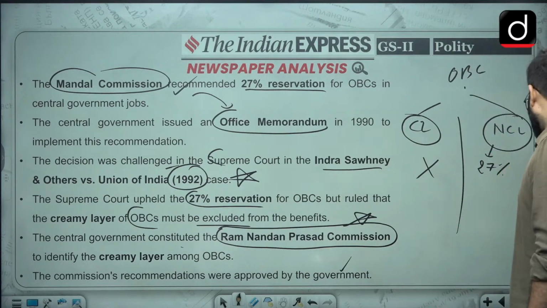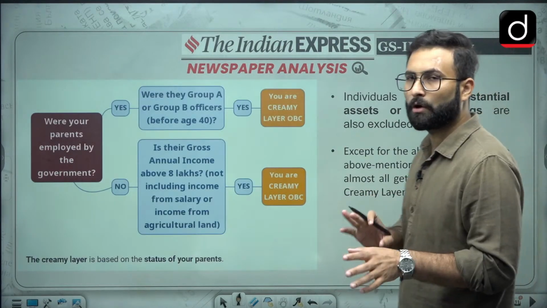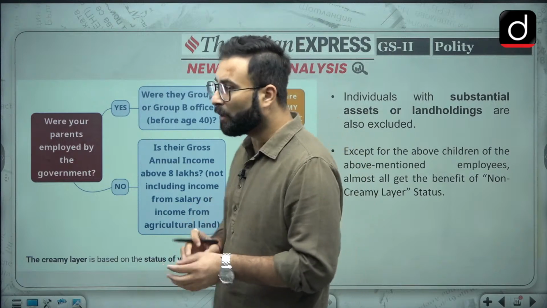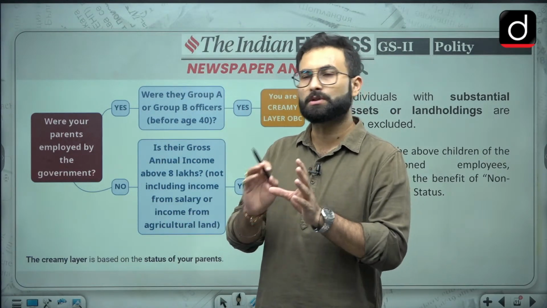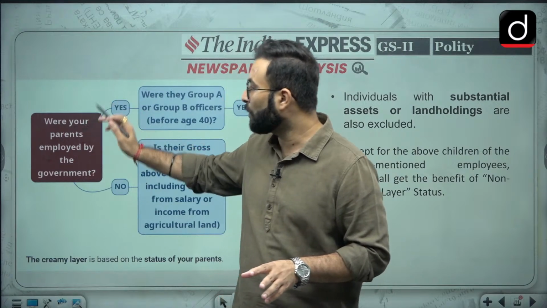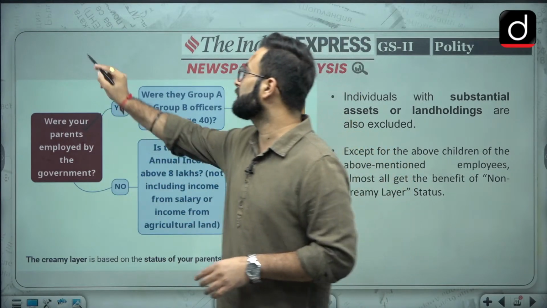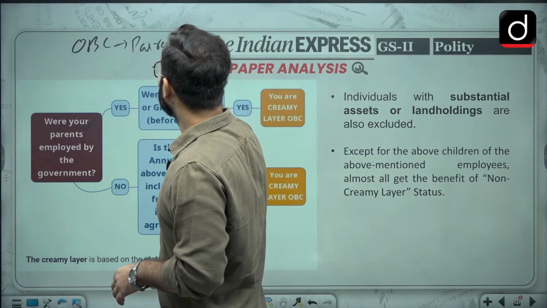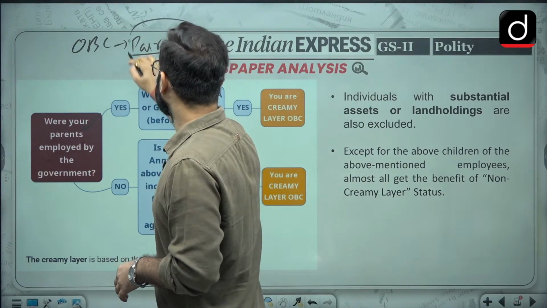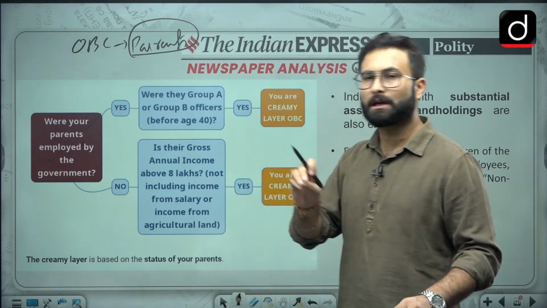Now let's see how you decide who is creamy layer or non-creamy layer. There is this easy question that was asked: were your parents employed by the government? OBC status depends on your parents' category. Now, were your parents employed by the government or not?